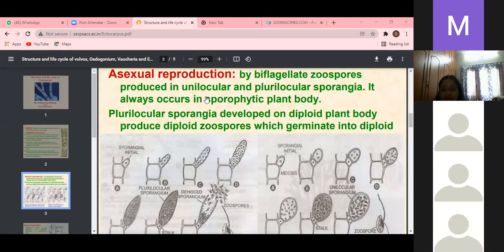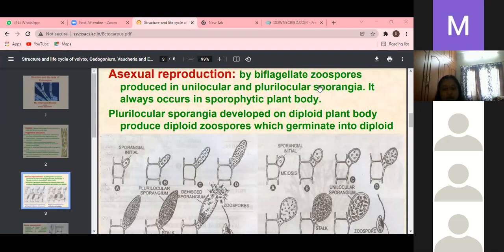How many types of sporangia are produced?